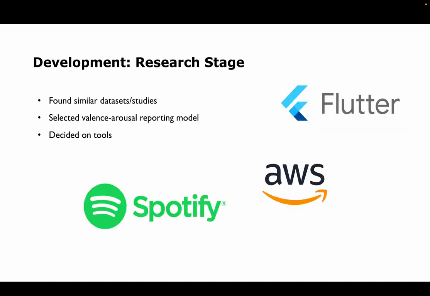So speaking to development, early on we had a research stage, and essentially it's where, like I mentioned, with those data sets where we found similar studies, that's where we discovered the valence arousal model and to record data over time. And then we also decided on tools. We found that Spotify was the best sort of song platform. The school gave us an AWS account, so that made that pretty easy. And we used Flutter to build the application.